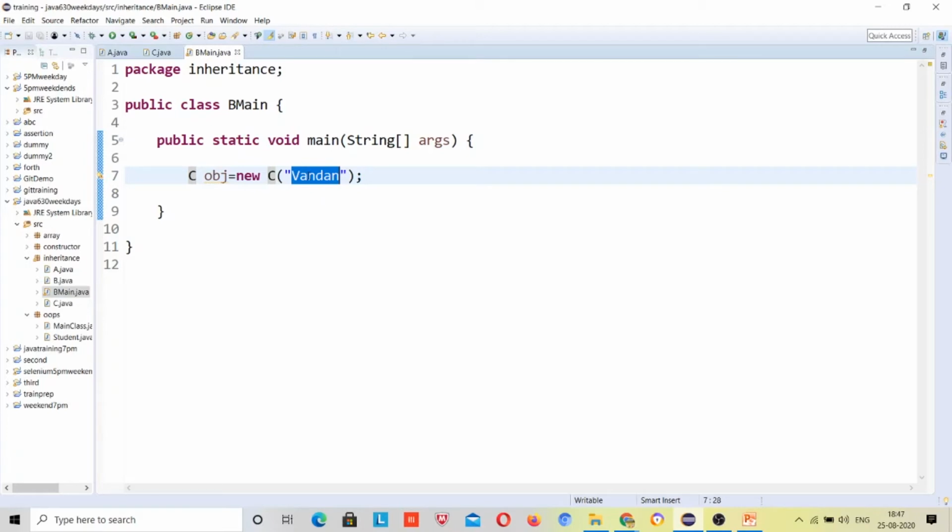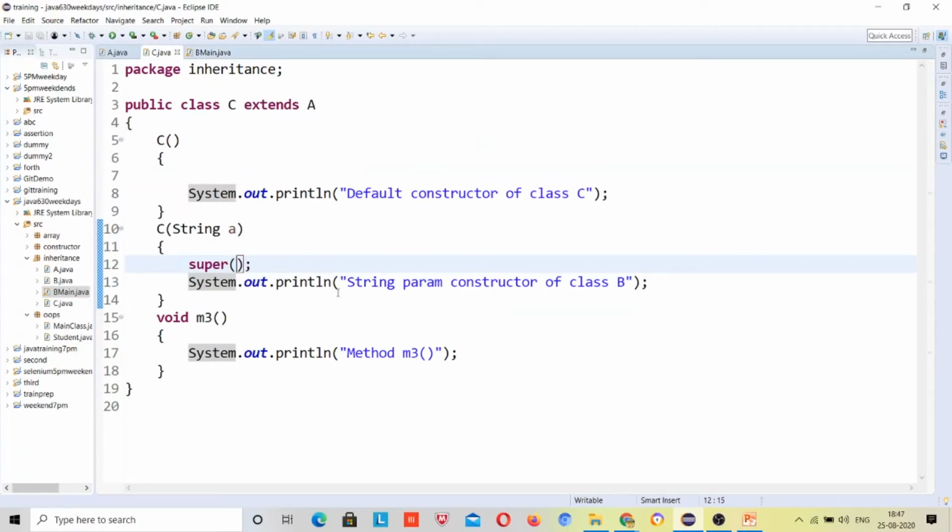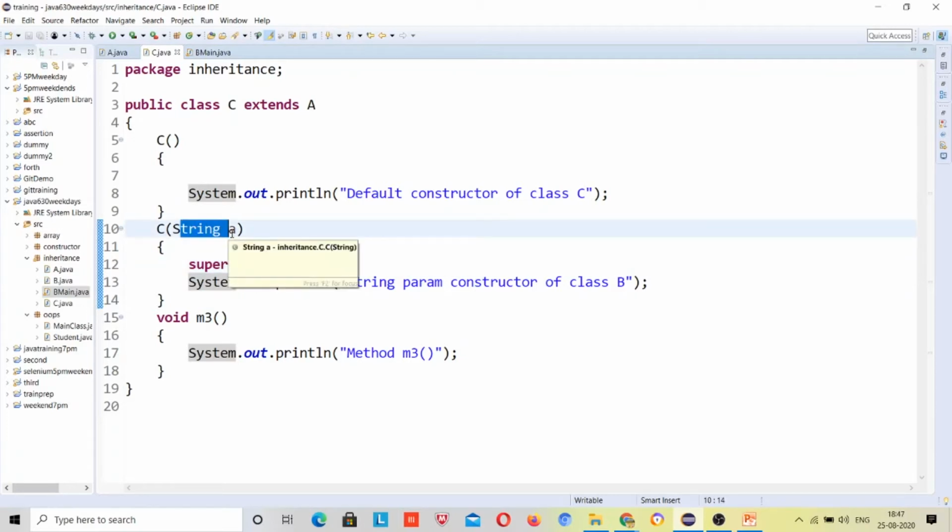So it will try to search the constructor of class C which has one string parameter. So this one is the constructor which has one parameter as a string.